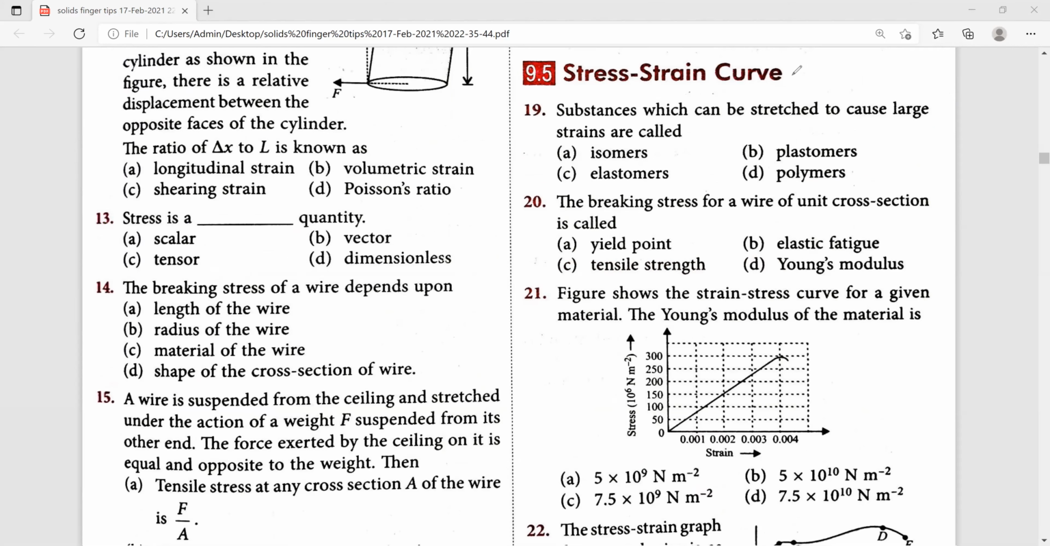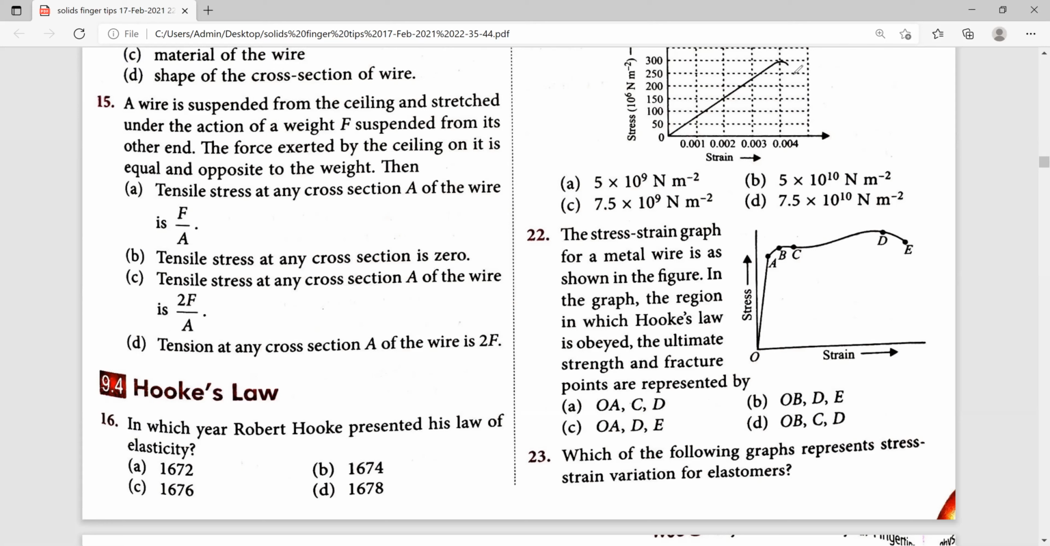Twenty-two. The stress strain graph for a material wire is shown in the diagram. The region in which Hooke's law is obeyed, ultimate strength and fracture point are represented by which points? Observe the diagram. From O to A the graph is linear. What does it represent? It shows stress is proportional to strain. Thus, in this region Hooke's law is obeyed.